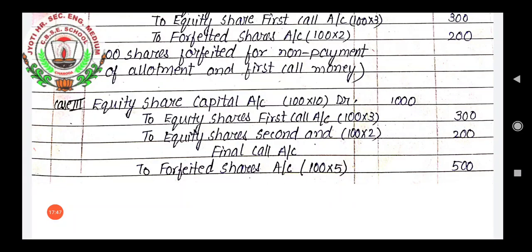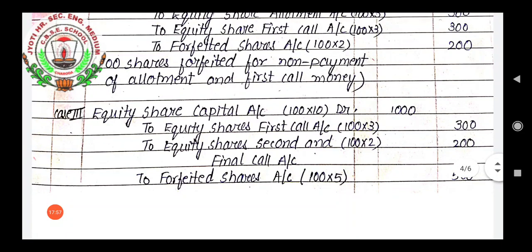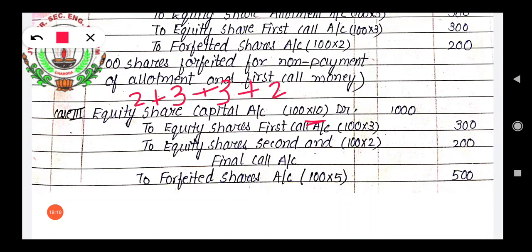How is it 10? Application money 2 rupees, allotment money 3 rupees, then first call 3 rupees and then second and final call 2 rupees. So total it is coming 10. So 100 into 10, 1000. To equity share first call account 100 into 3. To equity share second and final call account 100 into 2, 200.